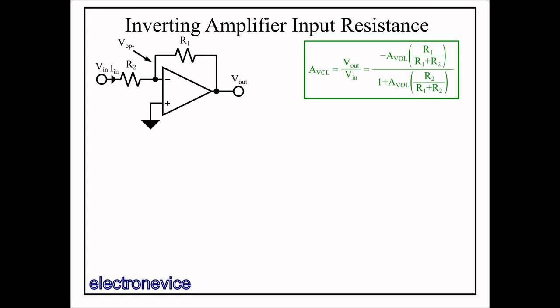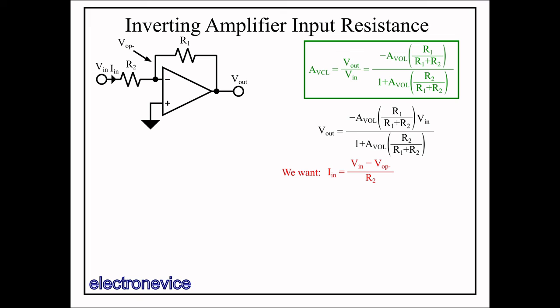It may seem a little odd to conceptually inject a voltage into a circuit diagram when it's not a real physical circuit, but it is usually the most effective method of calculating impedance for a linear circuit, even if it does feel a little like you're testing a non-existent circuit. So first we rearrange this equation to get an expression for Vout in terms of Vin. The easiest way to get a current for this circuit is to find an expression for VOP minus in terms of Vin and known constants, then take the difference between Vin and VOP minus and divide that by R2. Then once we have the current in terms of Vin and constants, we just calculate Vin over In, and we'll have an expression for the impedance Zin.